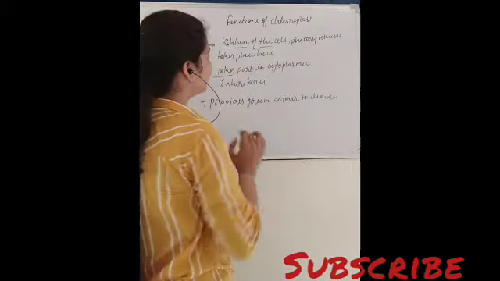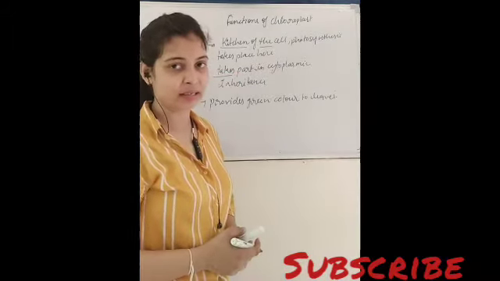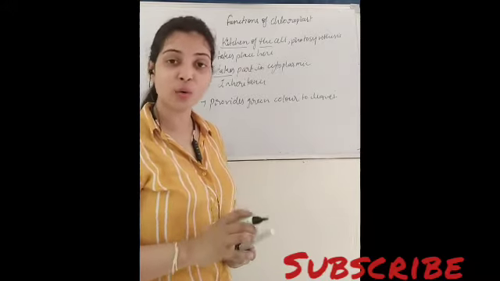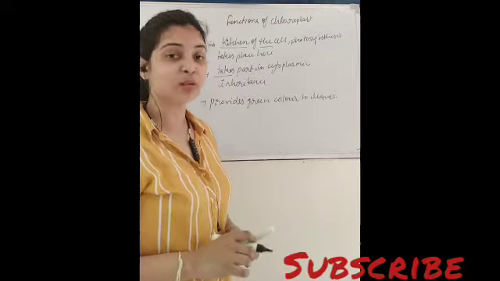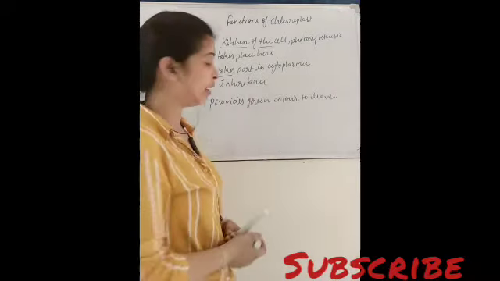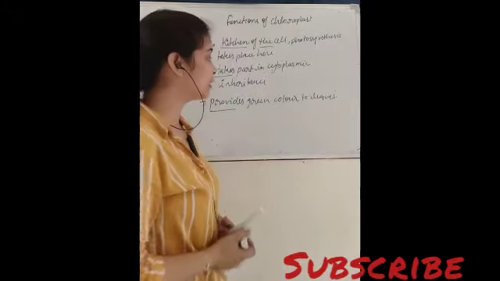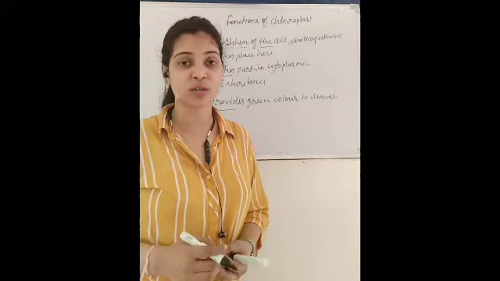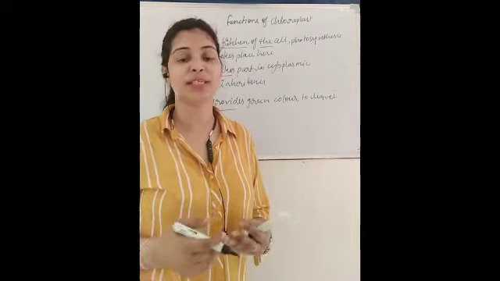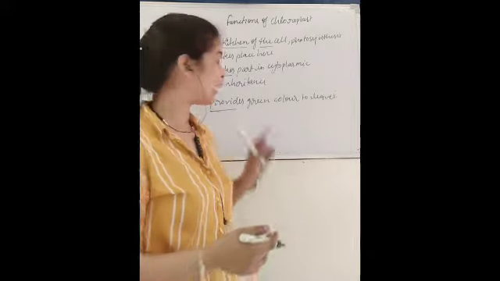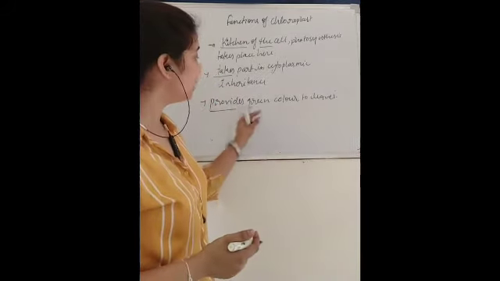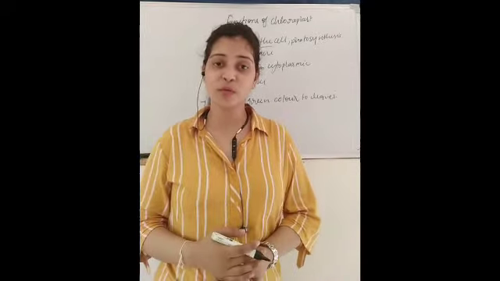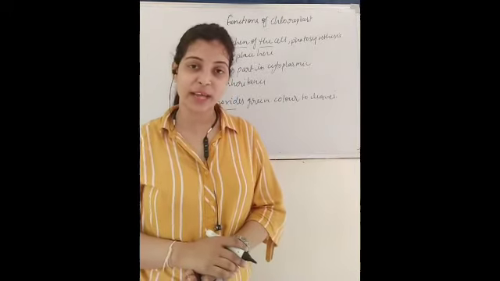The second one is that it takes part in cytoplasmic inheritance. As we have seen that a circular DNA is also found in the chloroplast, that is why it also takes part in the cytoplasmic inheritance. And the last one is, it also provides green color to the leaves. The green color which we can see in the leaves and the stem is just because of the green pigment, and green pigment is present inside the chloroplast. So we can say that this chloroplast provides the green color to the leaves and the stem of the plants. So these are the certain functions that we have seen here.